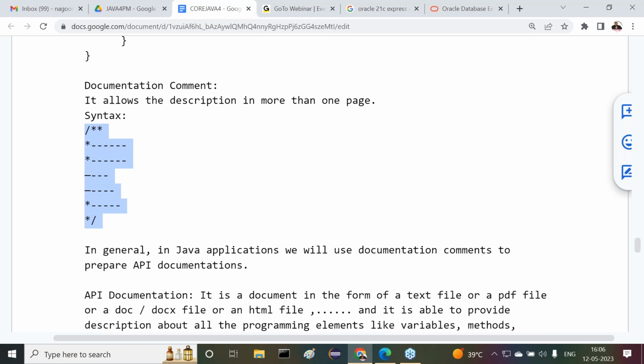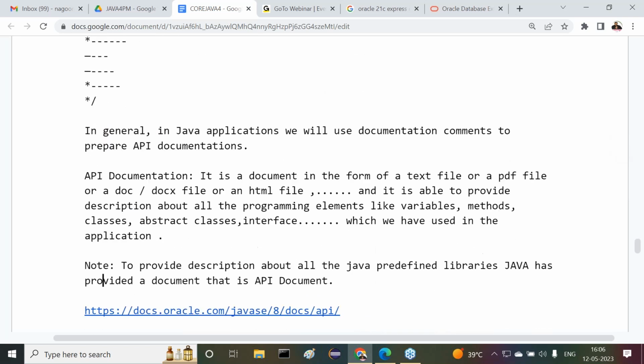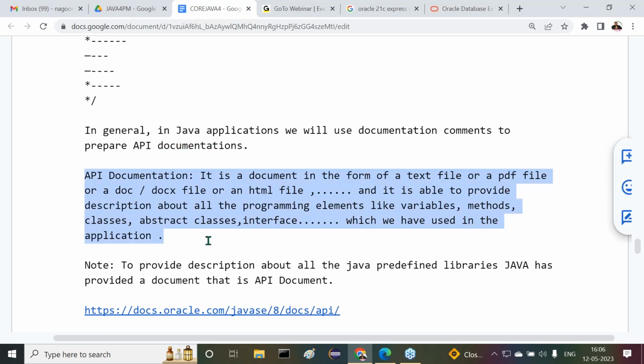This is the syntax here. But where are we able to use these documentation comments in our Java applications? In general, we use documentation comments to prepare API documentations. What is this API documentation actually?